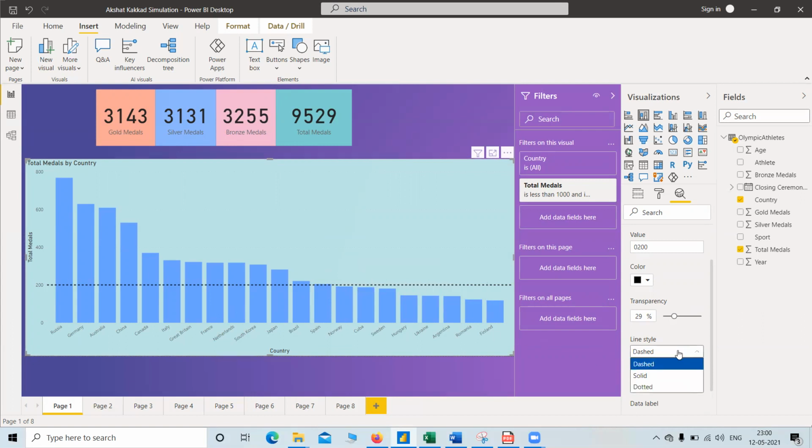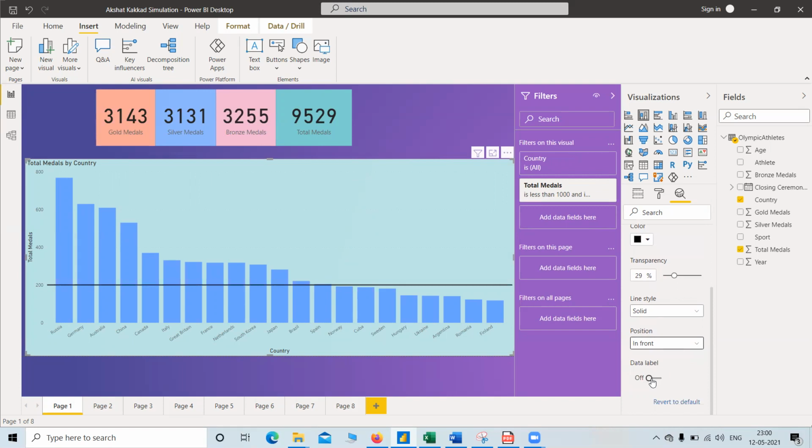So we can have our line like this, solid. So we cannot classify Norway as having more than or equal to 200. And like this, we can also do analysis behind and in front, with two labels. With the data label, we can see the text value, etc. Here we can modify.